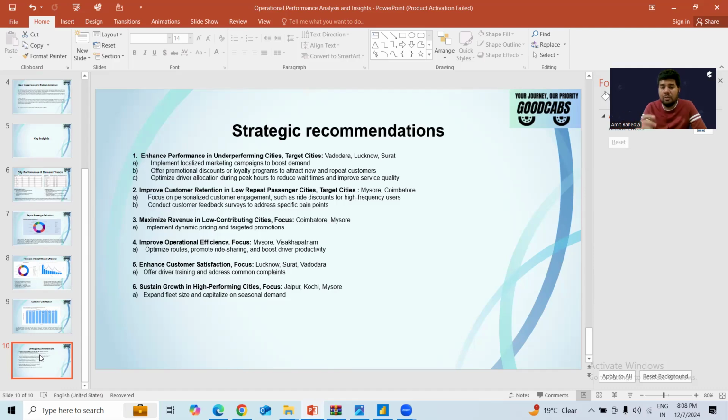The second is improved customer retention in the low repeat passenger cities. Here we discuss the target cities Mysore and Coimbatore. We saw on the slide that the repeat customer percentage was very low in Mysore and Coimbatore. So the company can think about this particular metric. These are the focus cities, and the company can focus on customer engagement such as ride discounts. The revenue part again is Coimbatore and Mysore, because the target passenger performance was also very low. So they can include dynamic pricing and targeted promotions. By this, the revenue can be generated.